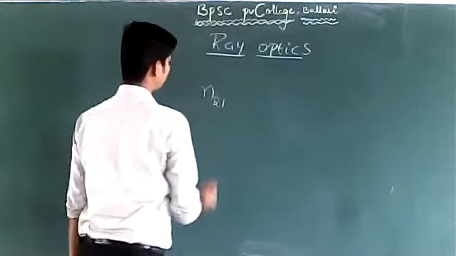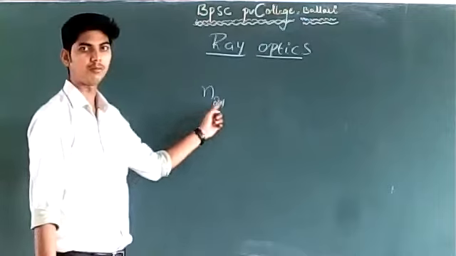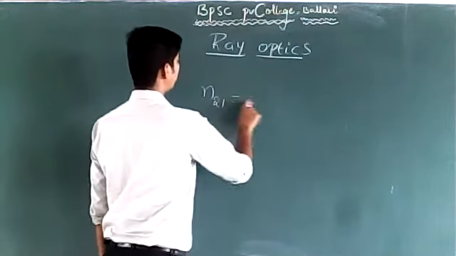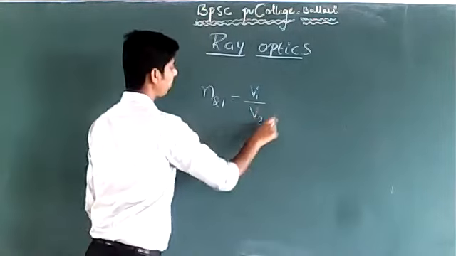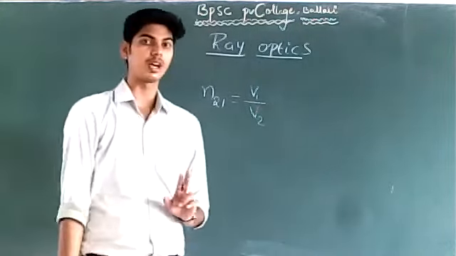We know how to define refractive index in general. Relative refractive index, the refractive index of second medium with respect to first medium, should be defined as the ratio of speed of light in first medium to the speed of light in second medium. This is relative refractive index.